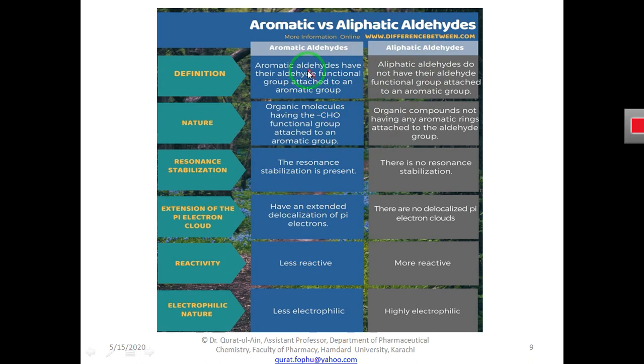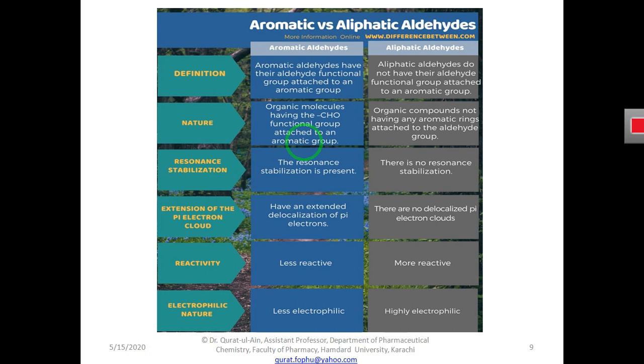Aromatic aldehydes are those aldehydes that have an aromatic group attached to the aldehydic functional group, which I have shown you in my previous picture. And aliphatic aldehydes are those aldehydes that have an open chain structure or aliphatic group attached to the aldehydic group. By definition, this difference exists between two forms of aldehyde, and by nature, we say what is the difference between aromatic and aliphatic aldehydes.